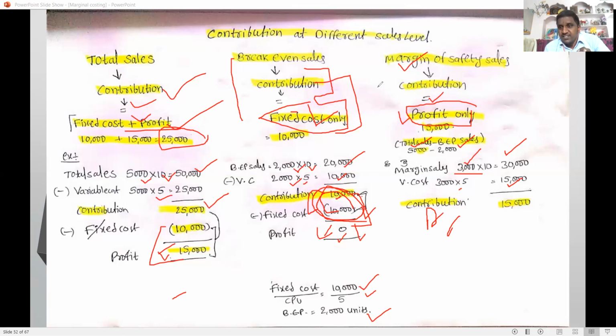In the margin of safety ratio, it is profit by PV ratio. Why is profit taken as the numerator for margin of safety sales? Because at the margin of safety sales level, contribution equals profit only. That's why it is profit by PV ratio. Profit is taken as the numerator in margin of safety sales. Okay, that is the background of the contribution and formulas.